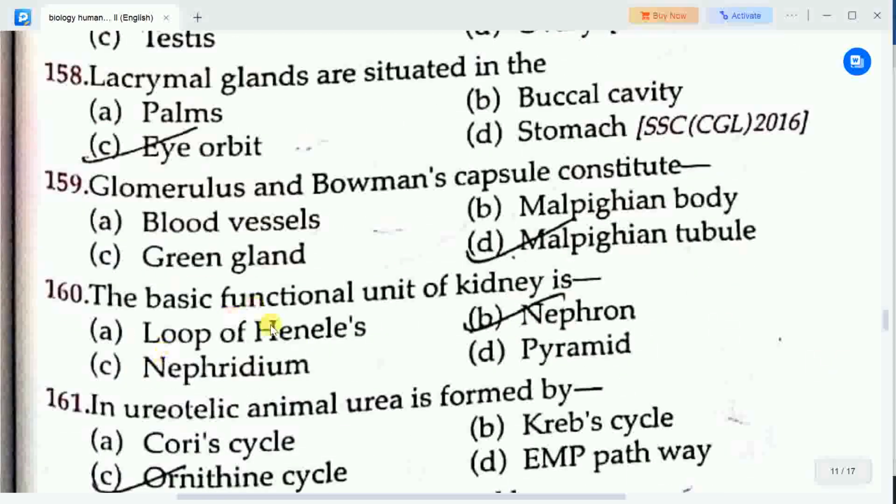Next question: the basic functional unit of kidney is? Options are A. Loop of Henle, B. Nephron, C. Nephridium, D. Pyramid. Correct answer is option B, nephron. So nephron is the basic functional unit of kidney.